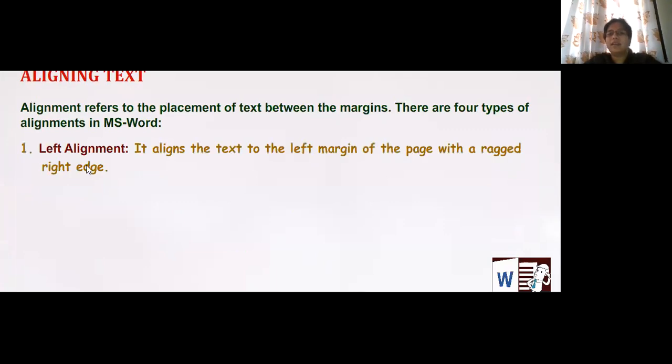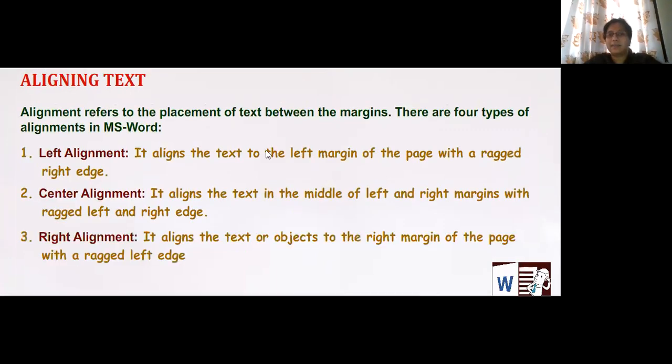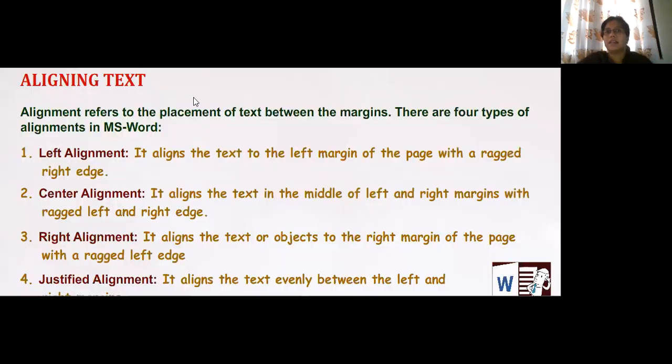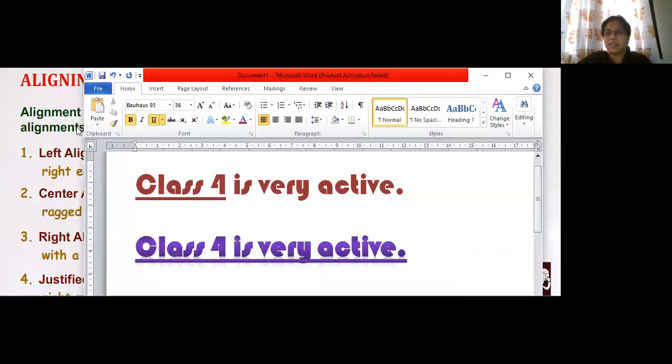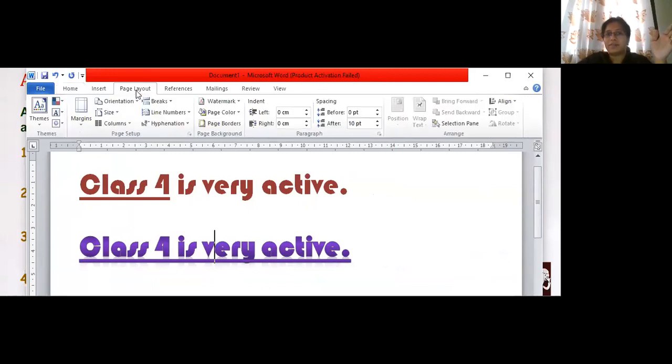Now alignment, as we have read in our last class. Alignments refer to the placement of text between the margins. There are 4 types of alignments. Alignment is from this margin, left side to right side, where your text should be placed. Now, where is my text? Towards my left side, right? So it is starting from the left side. I'll just put some margin also.